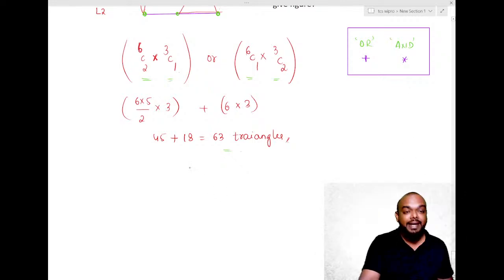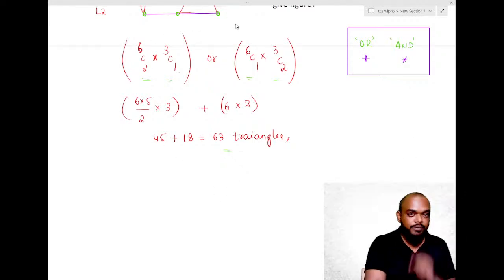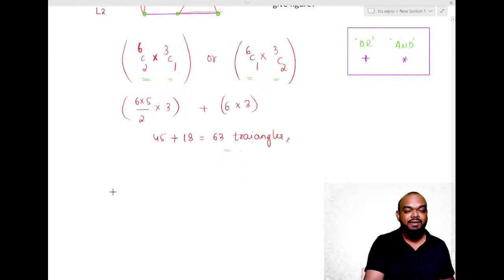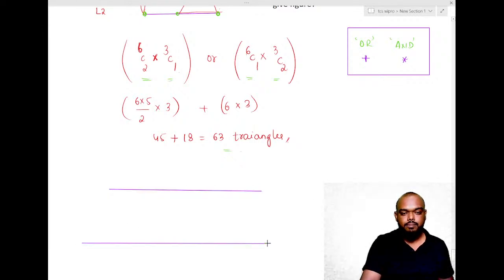Okay, so let us continue. One more example of a similar kind I will take. Here I have, let's say, 6 points.